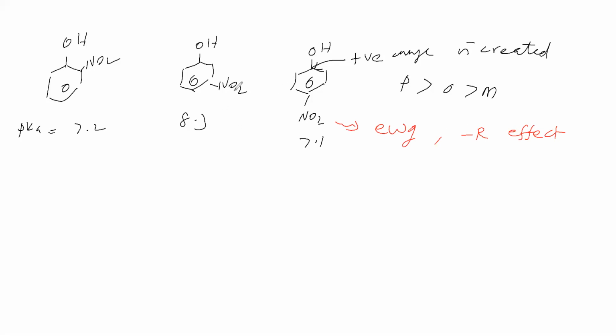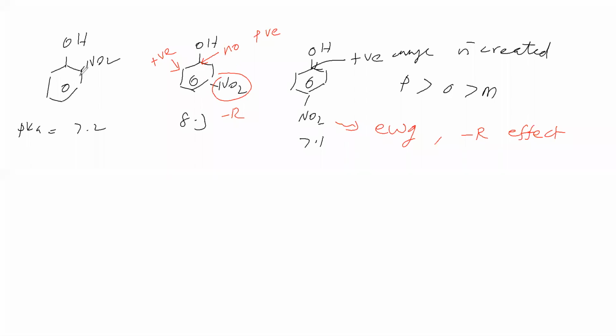Now, this NO2 group shows minus R effect. Due to that, at this carbon positive charge is created. But not at this carbon. At this carbon, no positive charge. Therefore, here this carbon is having positive charge. This carbon is not having positive charge. Therefore, it easily gives H+, but not this one. Therefore, it is having higher acidic nature, but this one is having lesser acidic nature.